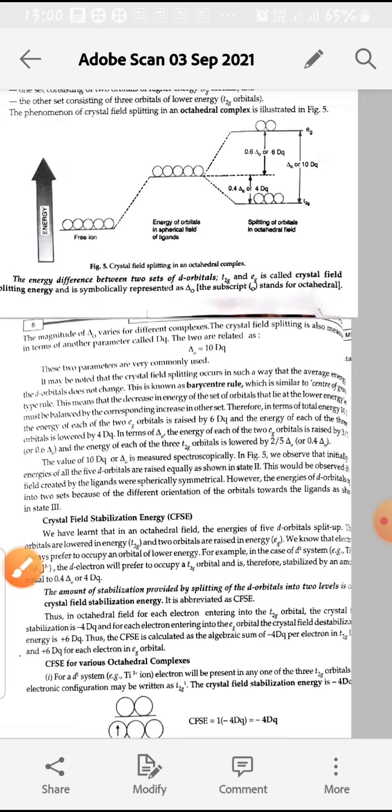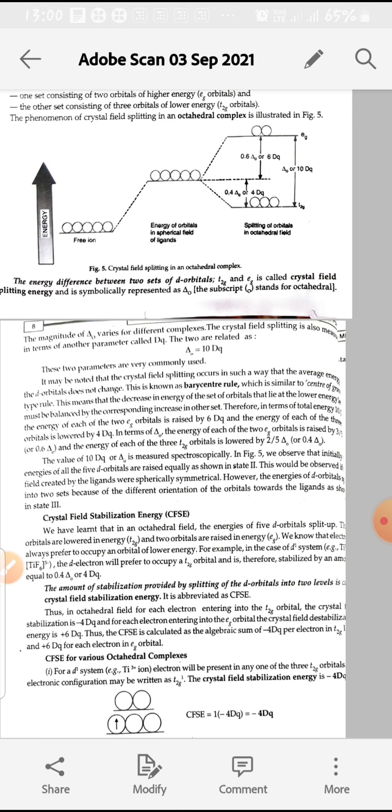In this barycenter rule, the average energy of d orbitals does not change, or we can call it the center of gravity rule, meaning that as much as the energy increases above, it decreases by the same amount below. In terms of total energy 10 dq, each of the 2 EG orbitals increases by 6 dq, and the energy of each of the 3 orbitals is lowered by 4 dq, or minus 4 dq. So the total gap will be equal to 10 dq.